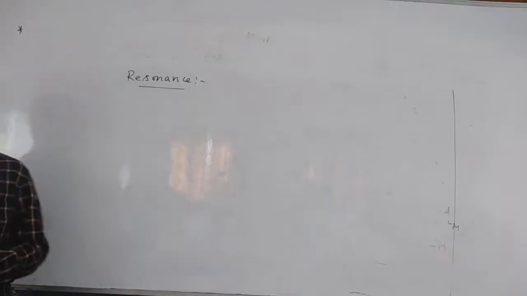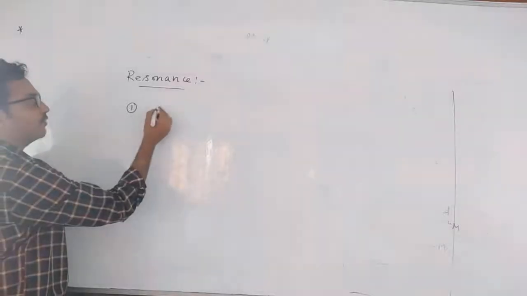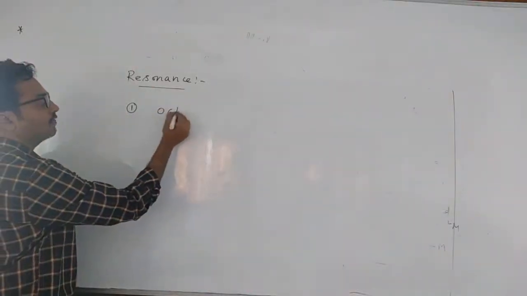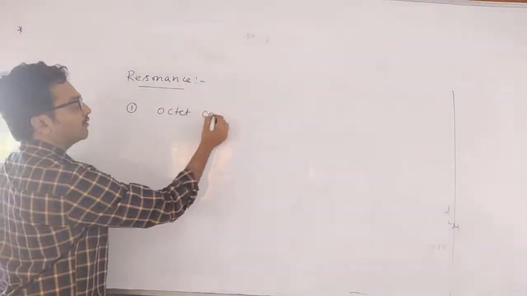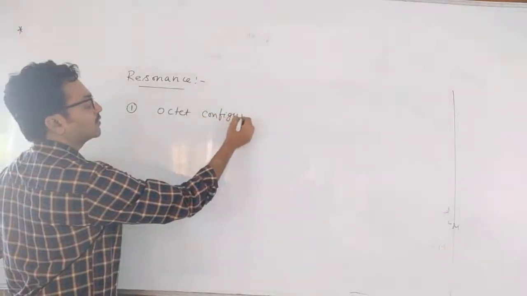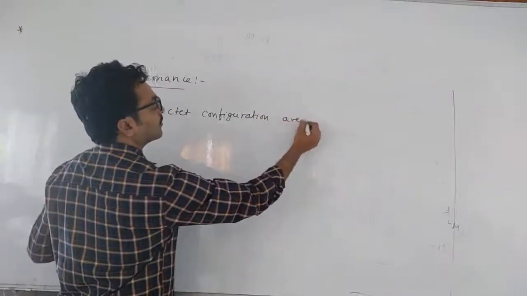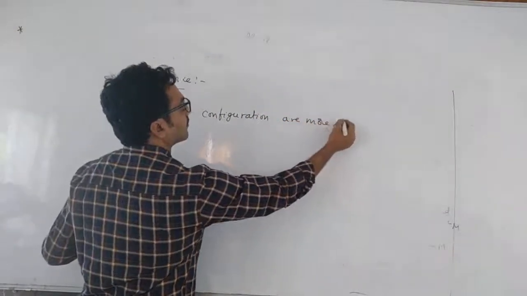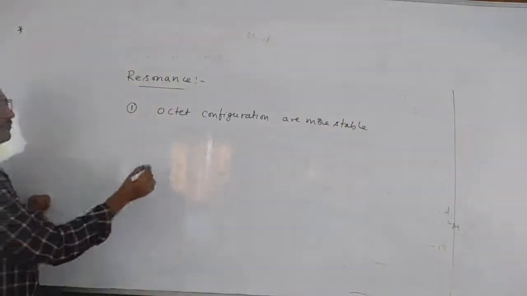So resonance, there are 5 steps to remember. First one, the compounds which are having octet configuration are more stable. Resonating forms, I am telling, octet configuration compounds are more stable than the compounds not having octet configuration.